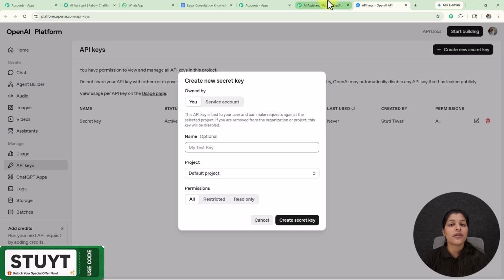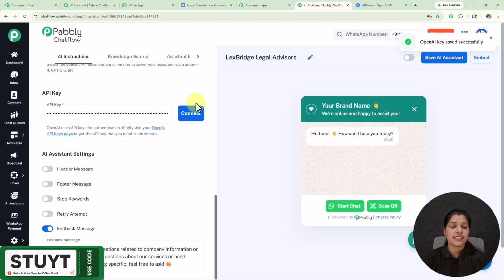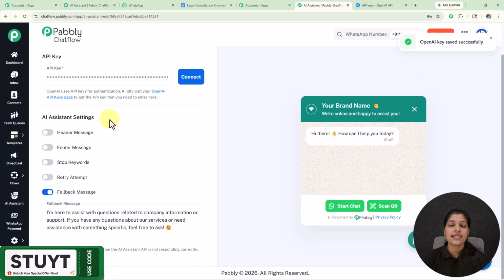But for now I already have my API key which I have pasted. Now let's click over this connect button for connecting this API key, and here you can see that it is saved successfully.